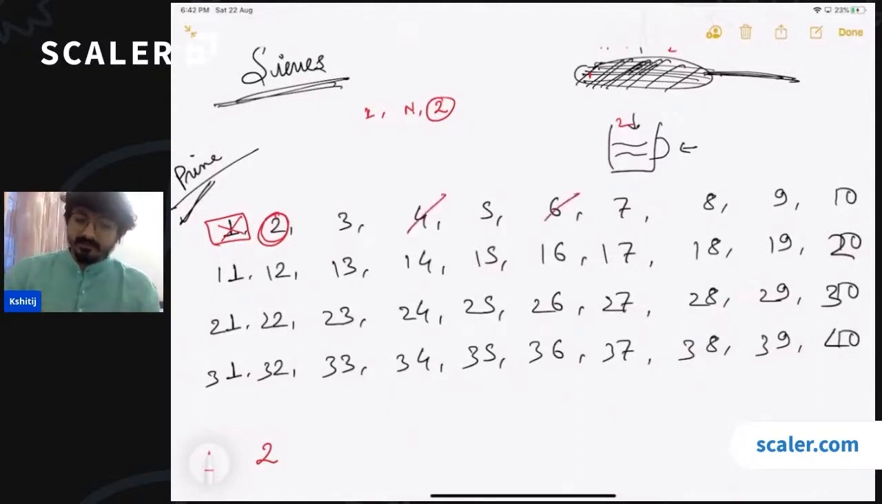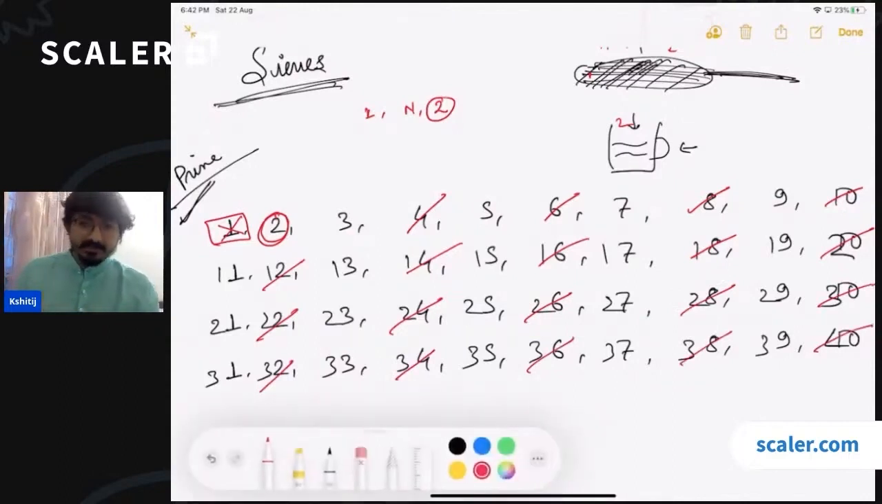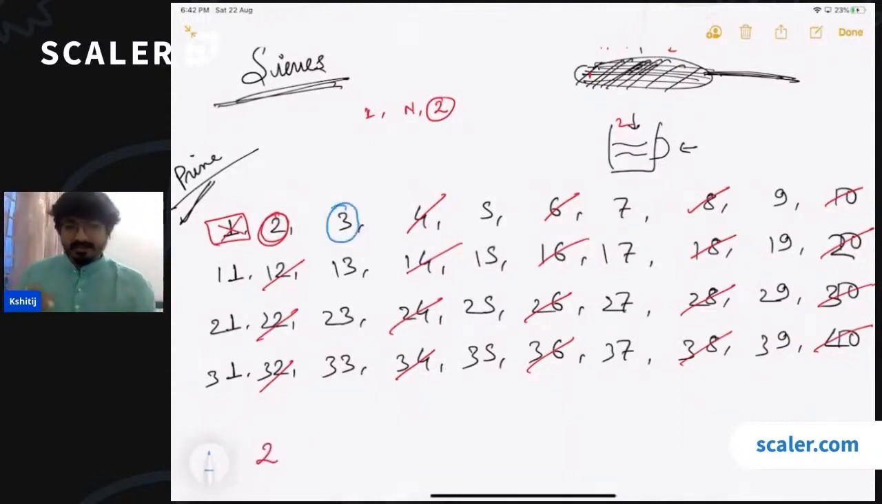So 4 is gone, 6 is gone, 8 is gone, 10 is gone, right? So all these multiples are removed from this list. These all have been filtered out and thrown away. What is the next available number in the sieve? What is the next number that I can see? The next number is 3. So I can say that 3 is also a prime number. Let's add 3 as well.